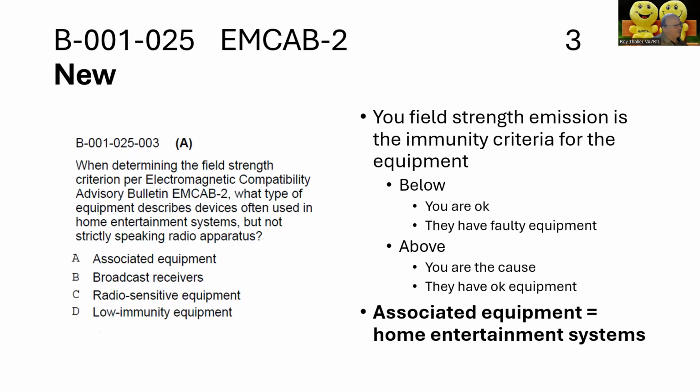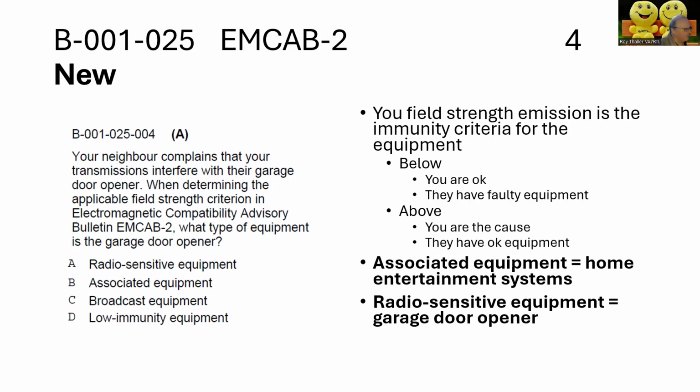Here is a new question. When determining the field strength criteria per the bulletin, what type of equipment describes devices often used in home entertainment systems, but not strictly speaking radio apparatus? It's defined as associated equipment. So home entertainment systems fall under associated equipment. Here's another new question.